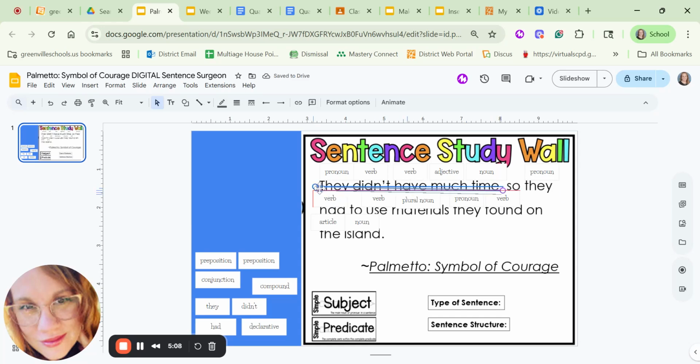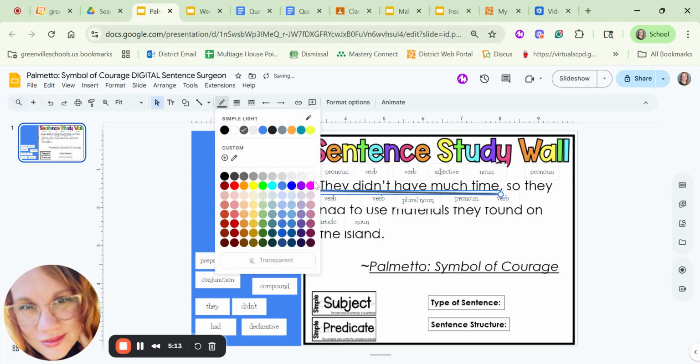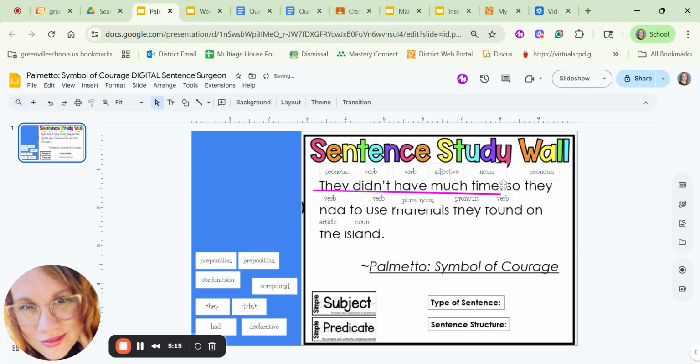Oops, I was trying to make a little line underneath it. I should have done this beforehand. So maybe let's make that bright pink. Okay, didn't have much time. That could be a sentence all on its own, if you know who the they are. And if we look at the other part after the word so, they had to use materials they found on the island, that could also stand by itself. So we don't have to have them in one long sentence. We choose to. We made them one really long sentence, and that is referred to as a compound sentence.